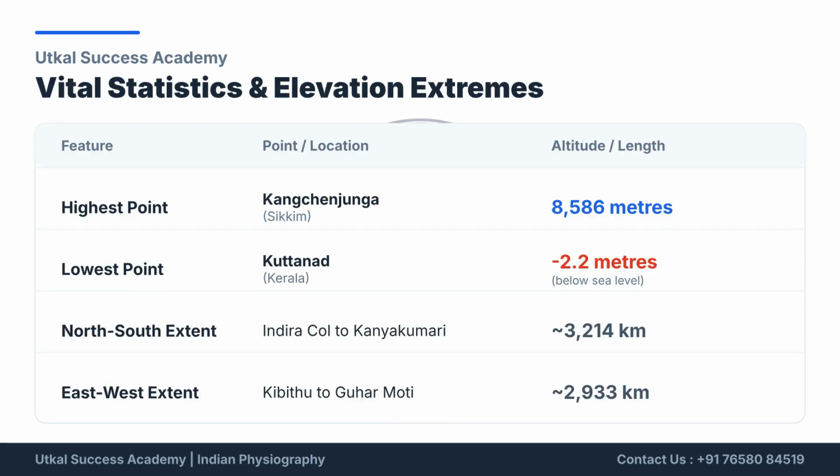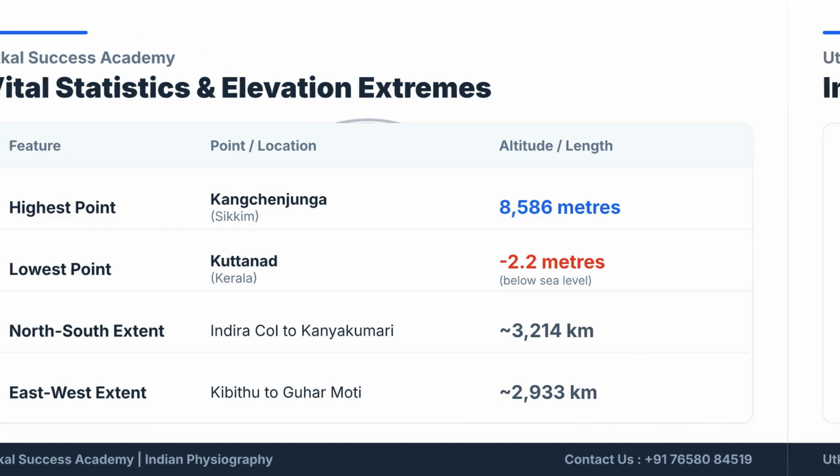Let's review India's vital statistics and elevation extremes. The highest point is Kangchenjunga at 8,586 meters in Sikkim. The lowest point is Kuttanad, Kerala, at 2.2 meters below sea level. The north-south extent is approximately 3,214 kilometers, stretching from Indira Kol to Kanyakumari. The east-west extent is roughly 2,933 kilometers, from Kibithu to Guhar Moti.